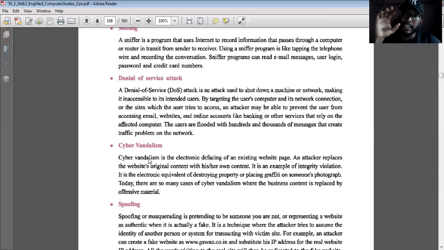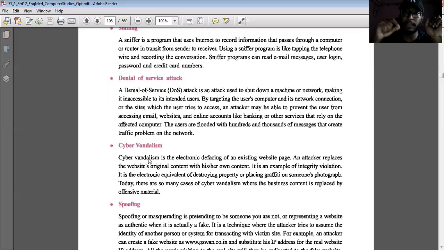But just imagine if I want to get data as an attacker or as a hacker, what will I be doing? I will be making an exact copy of that particular website. Suppose I want the data from Amazon. For the person trying to log in to Amazon, the same copy of that website will be created by me, looking exactly the same. The whole interface will look just like Amazon. So whenever a person tries to log in, they will see yes, it's Amazon, but actually it is not Amazon's real website.